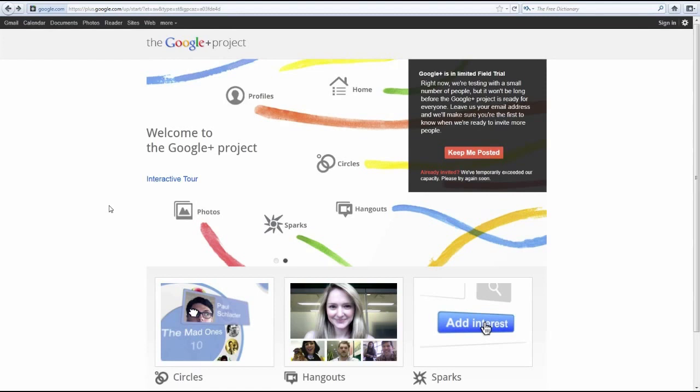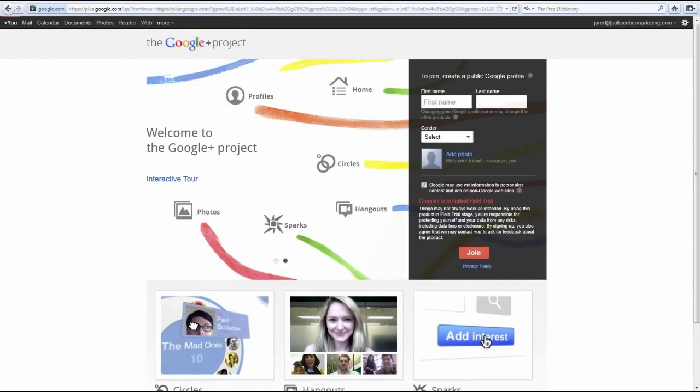Now, let's take a look at what happens when someone sends you an invitation link. This is what it's going to look like here. Now, as you can see, this screen looks a little bit different. All you do is type in your name, select your gender, and possibly even add a photo if you'd like. Now, keep in mind that you must be signed in with a pre-existing Google account. I'm talking like a Gmail account, so it can be tied to Google+. Now, once you fill in all of your information, just click Join. Now, before we head on over to Google+, I need you to take a look at something.